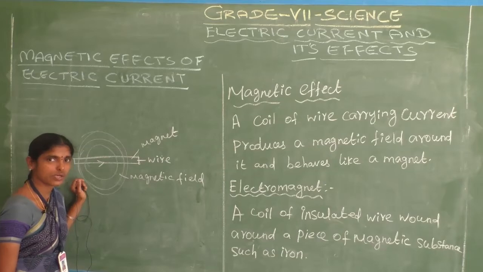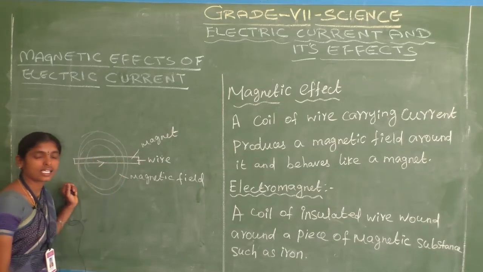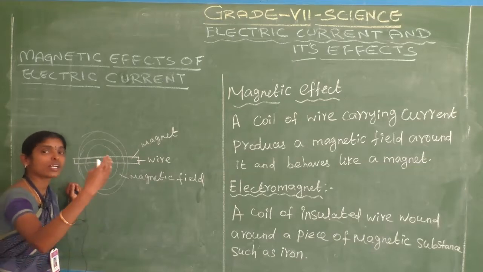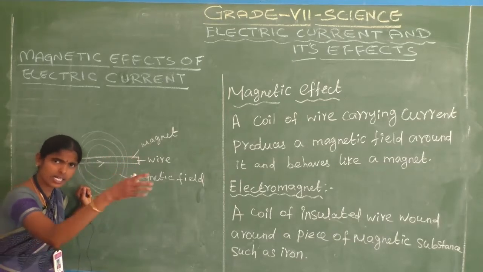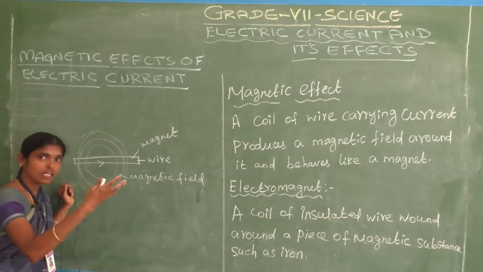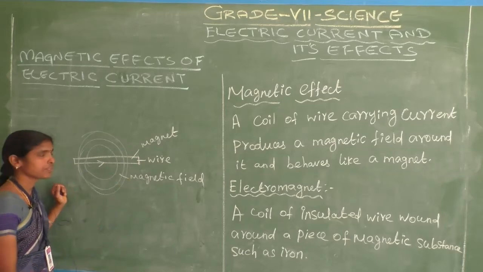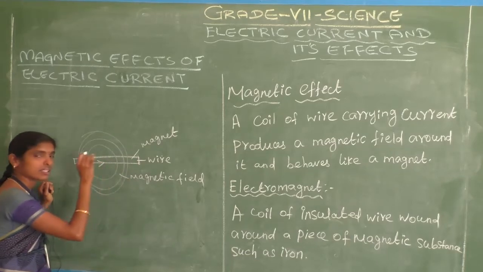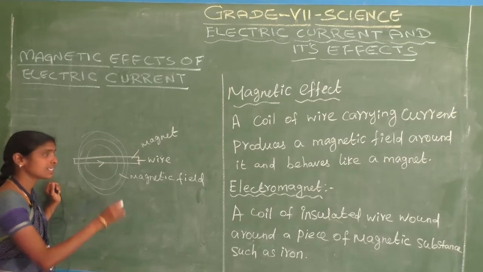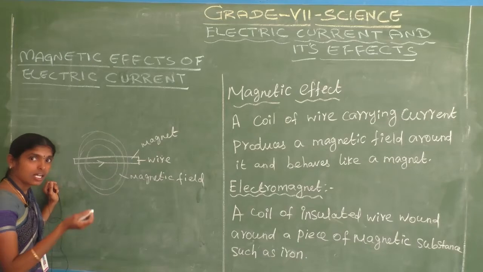Do you understand, students? Let us consider any one conducting material, a wire or a nail, any iron substance. This is a conducting material. We apply current on the material. What happens?